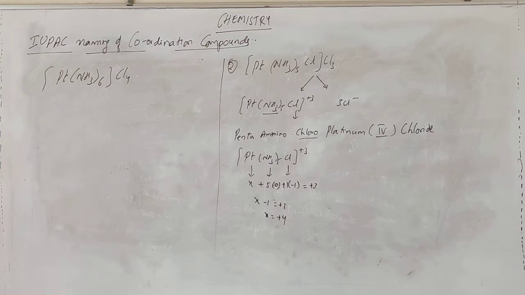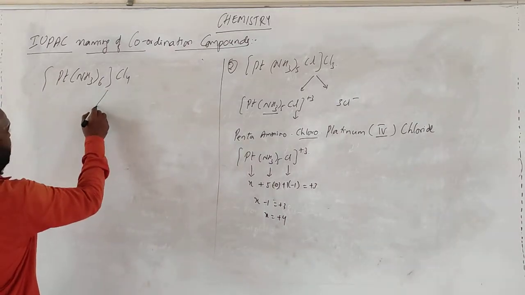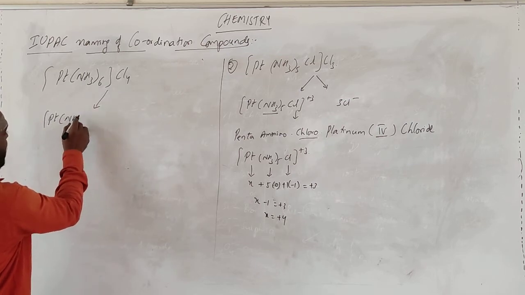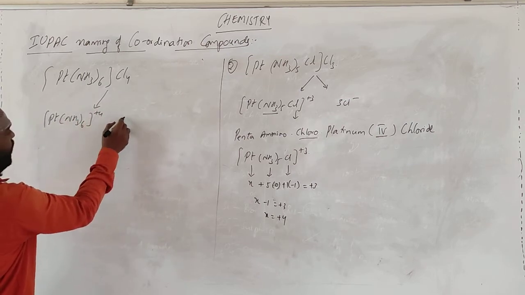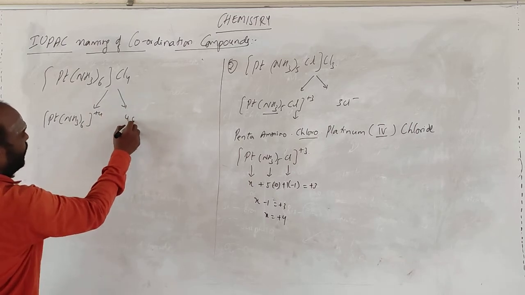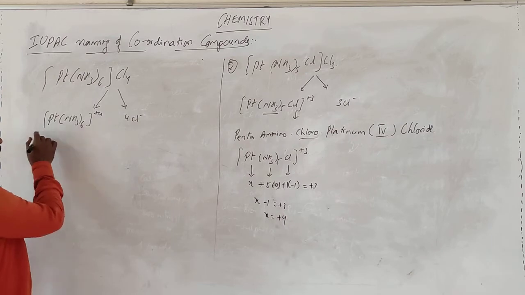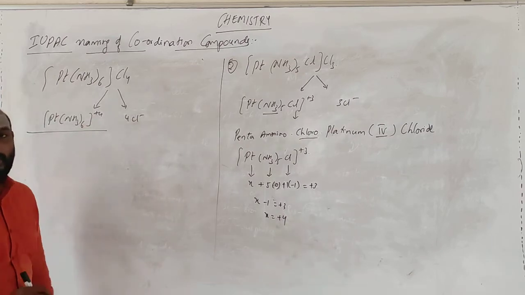This is the thing. So first I write this molecule. So what are we getting? Platinum, NH3 taken 6 times, plus 4, Cl minus. Naming: first one is the positive species. This is the element which is of positive nature. First you should name that.